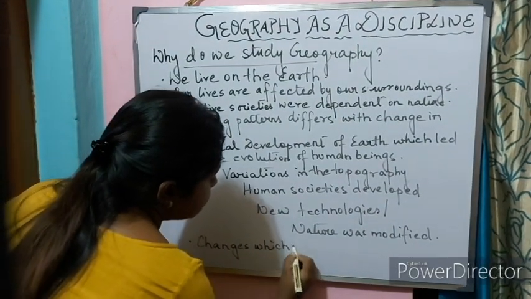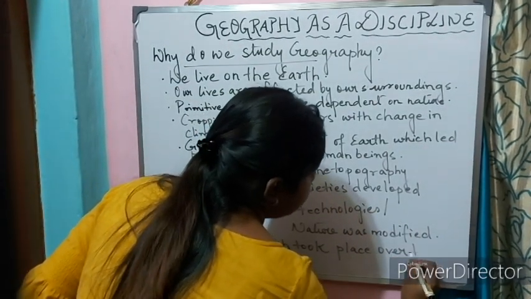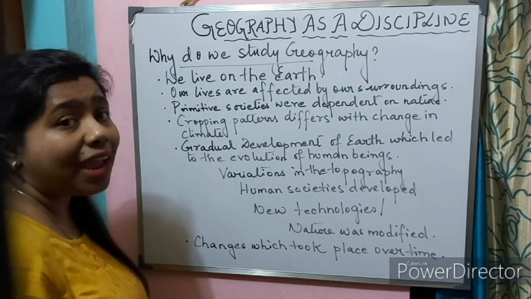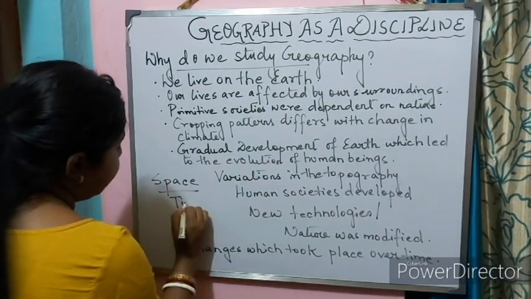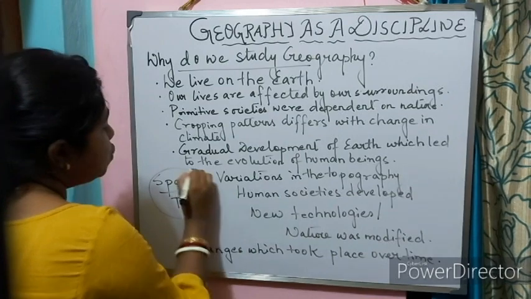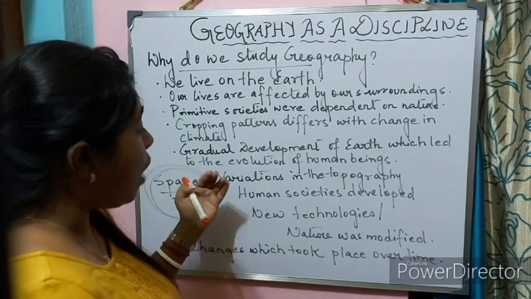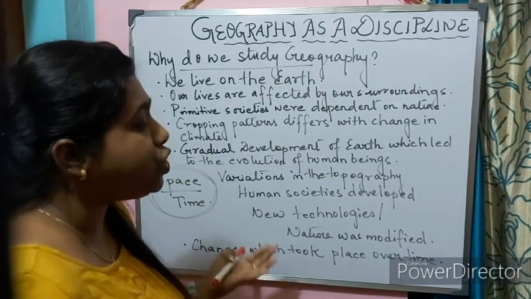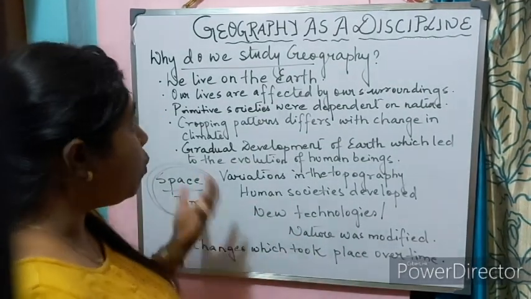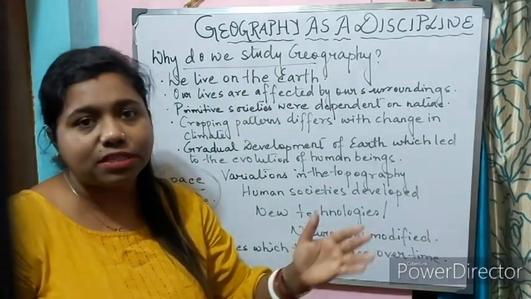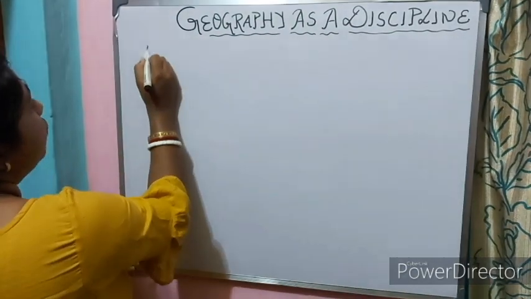which took place over time. So geography is directly related to space and time. That over time how space has changed, how the topography varied, how human societies developed, how new technologies were created, and with the coming up of new technology, nature was modified. So I hope you understood why we study geography, what is the need to study geography. Now let us go ahead. Definition of geography. What is geography?